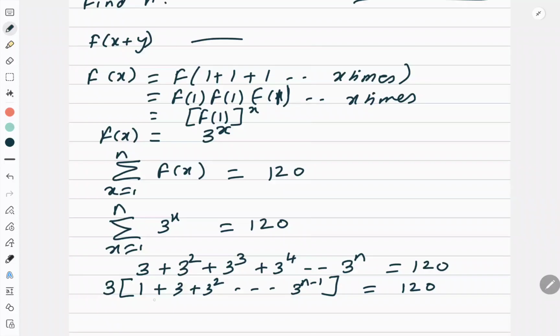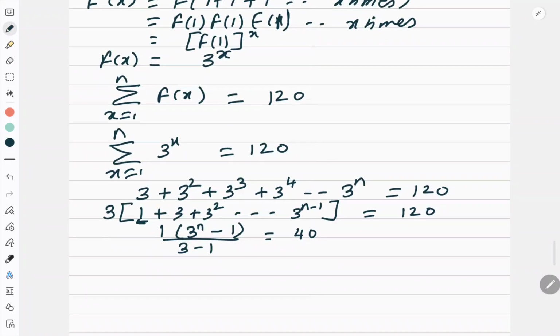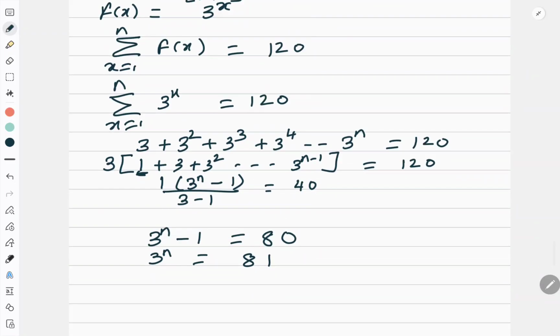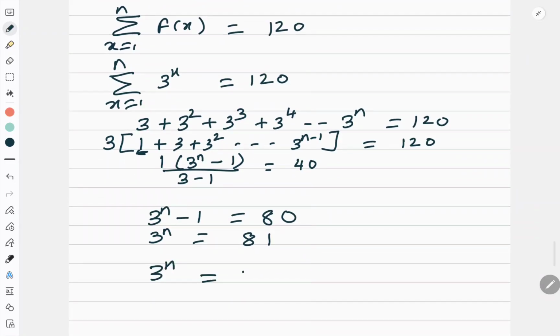What is the sum of this GP? Here first term is 1 and common ratio is 3. So 1 times (3 to the power n minus 1) upon 3 minus 1 is equal to 120 upon 3. So 40. Correct? So you got 3 to the power n minus 1 is equal to 80. Now 3 to the power n is equal to 81. And 81 can be written as 3 to the power 4. So n is equal to 4, which is my answer.